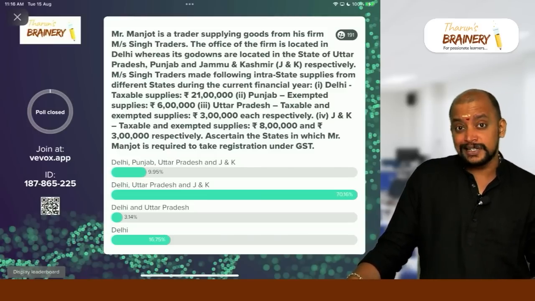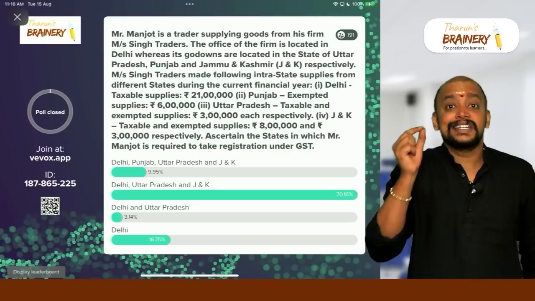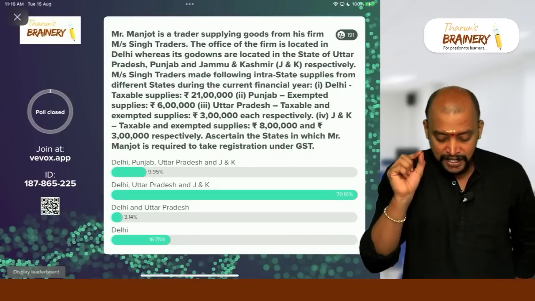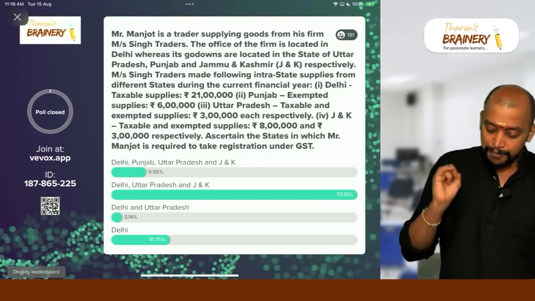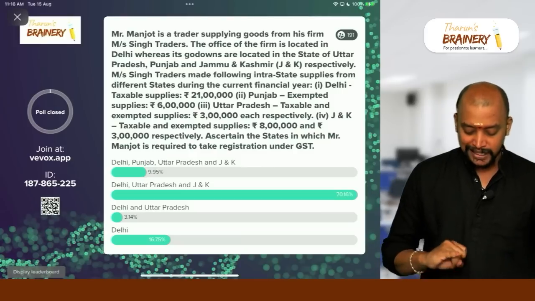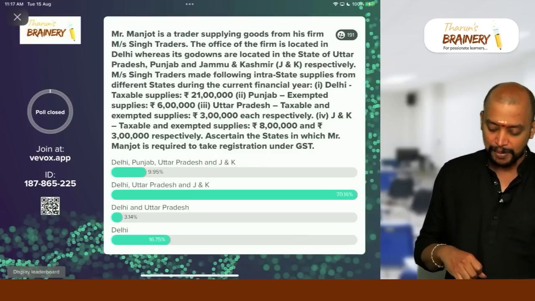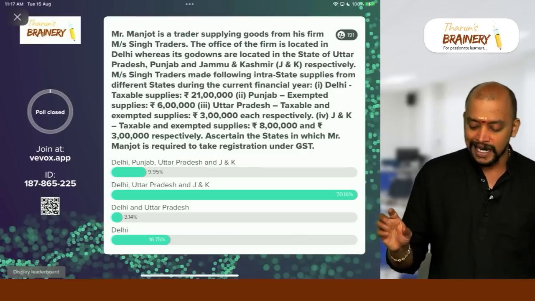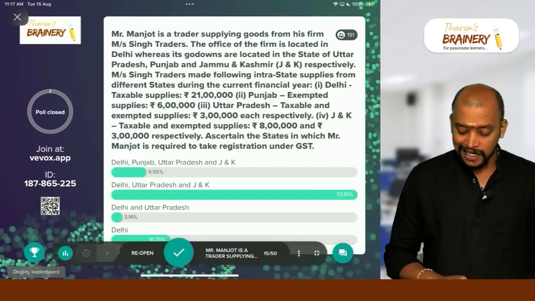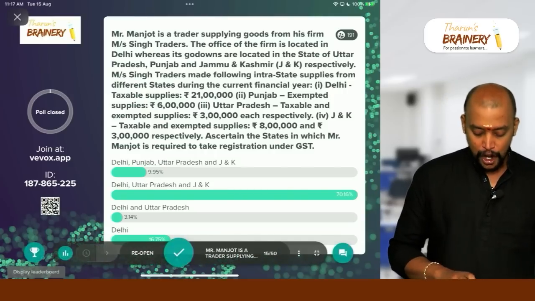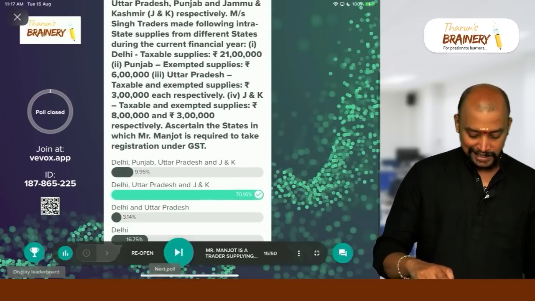And where they need to register? Once their aggregate turnover exceeds threshold limit, they need to register in each state from where they make taxable supplies. If you see here, Delhi they are making taxable supplies, they need to register. And Punjab they are making exempted supplies, no need to register. Uttar Pradesh they are making taxable supplies, Jammu and Kashmir they are making taxable supplies. So therefore they need to register in Delhi, Uttar Pradesh and Jammu and Kashmir, but not in other states. Okay. So therefore option B is the correct answer.